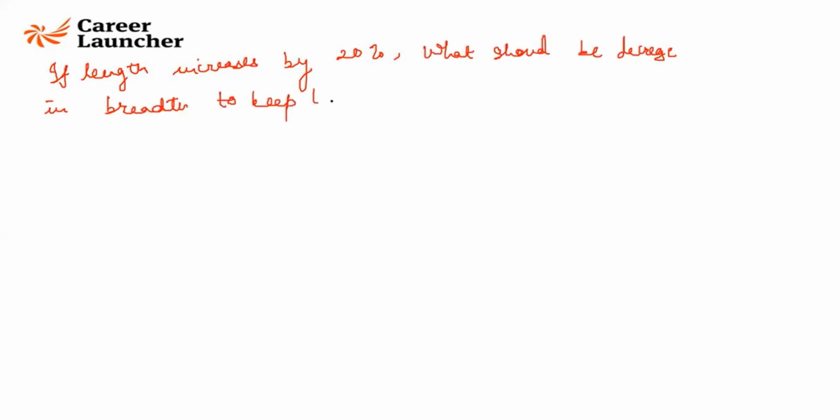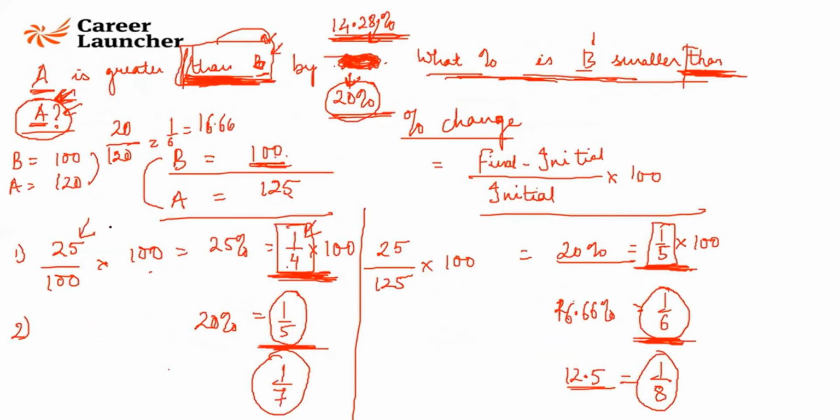For a rectangle, this is okay. If length increases by 20%, what should be the decrease in breadth to keep the area constant? If length increases by 20%, what should be the percentage decrease in the breadth to keep the area constant? Yes, do you remember this?